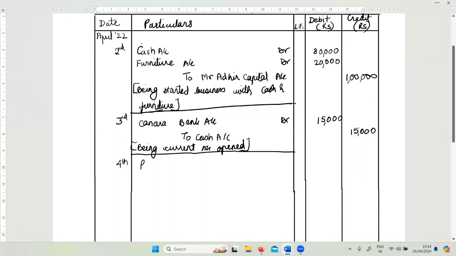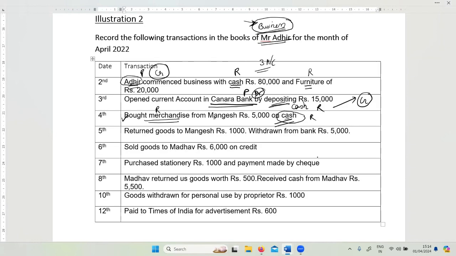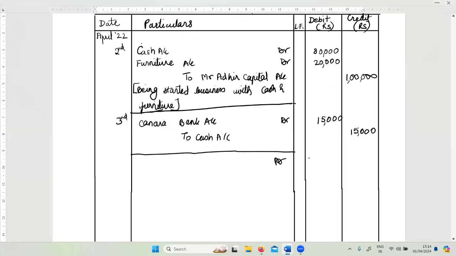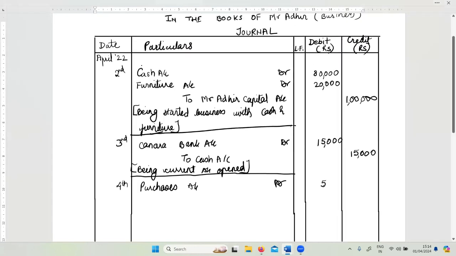4th, purchases account debit, amount 5,000, and not Mangesh account. Here, since you have paid, it will be cash account 5,000, being goods bought from Mangesh.